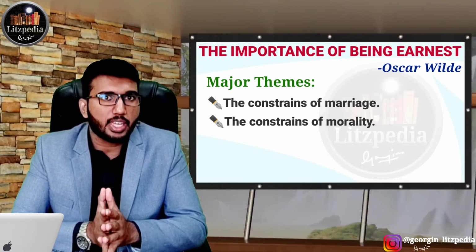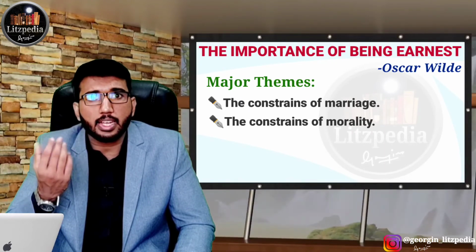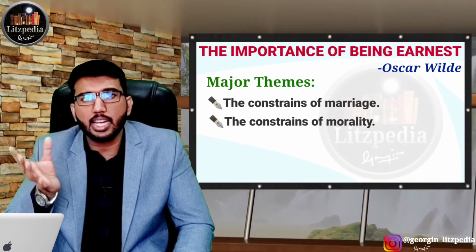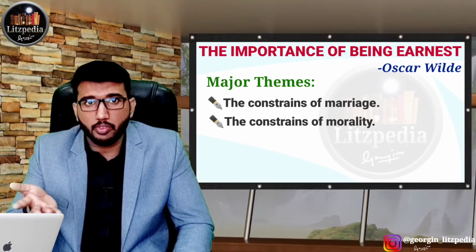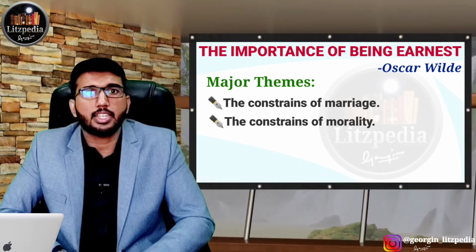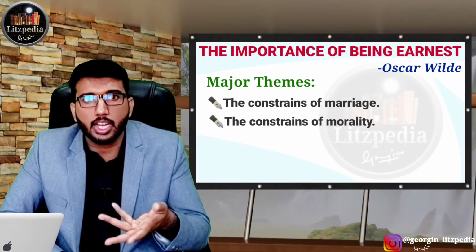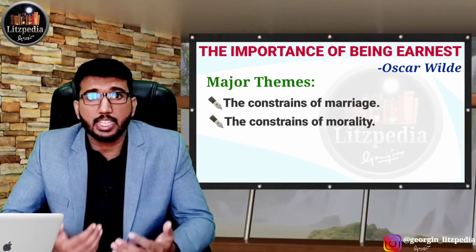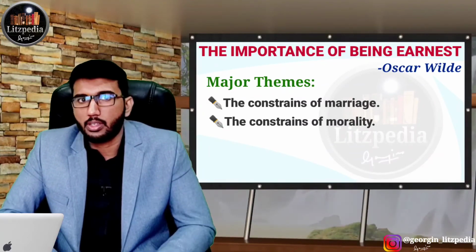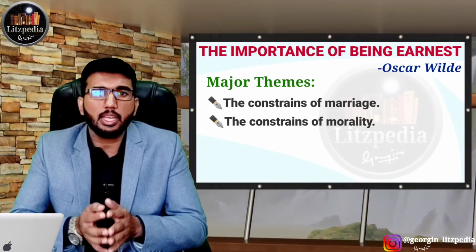That is the same thing we can see in the character Jack Worthing. He is a gentleman, a worthy and important landowner, and he is also a justice of the peace, a very important position. But he doesn't like to be part of this gentlemanly society, and because of this he creates a fictitious personality called Ernest. Using him as an excuse, he goes to the other side of the city and takes part in these pleasures with ungentlemanly behavior. These things play an important part in the play.